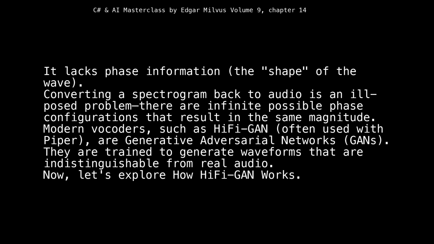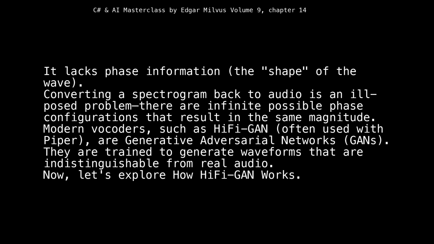It lacks phase information, the shape of the wave. Converting a spectrogram back to audio is an ill-posed problem. There are infinite possible phase configurations that result in the same magnitude. Modern vocoders, such as HiFi-GAN, often used with Piper, are generative adversarial networks, GANs. They are trained to generate waveforms that are indistinguishable from real audio.